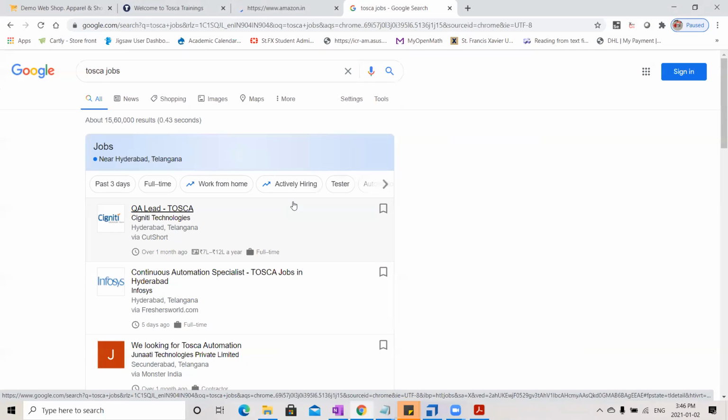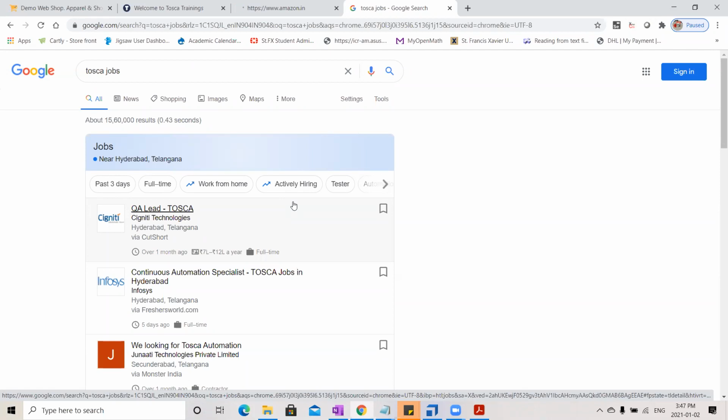Right. Actually, I say it openly to everyone. If you are comparing Selenium job openings with Tosca openings, yes, Selenium has more openings compared to Tosca. Selenium is used by startup companies, MNC companies, every company, because it is an open source tool. Tosca is a paid one, so obviously most startups will not use it. I cannot say that they won't use it. That is the reason there is a chance of getting a job mainly in MNC companies. This is one secure thing for us as employees.